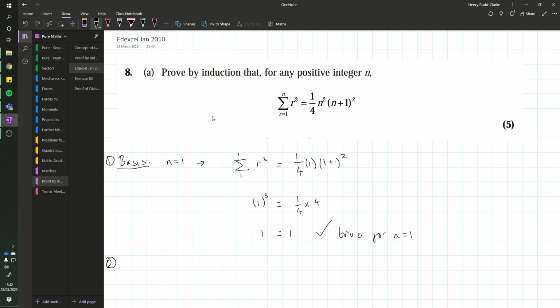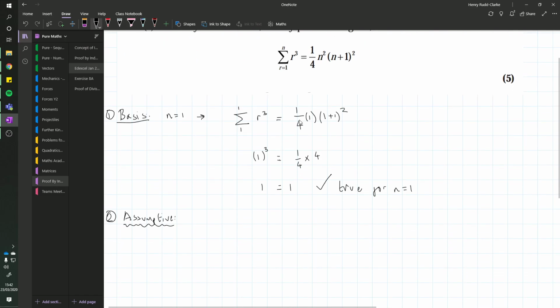Second thing, assumptive step. Our assumption here, we're always going to say, assume it's true for k. So the sum from r equals 1 to k of r cubed equals, now we just have a quarter of k squared, k plus 1 squared instead.